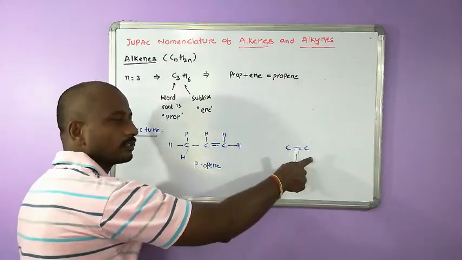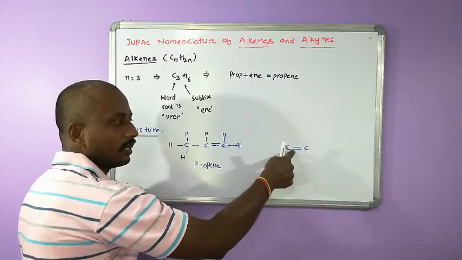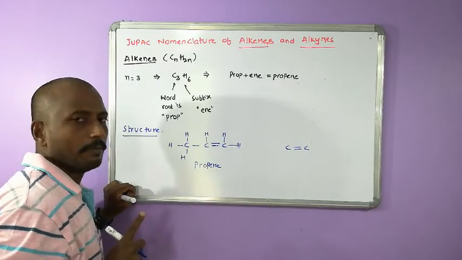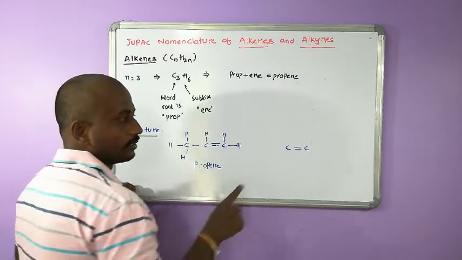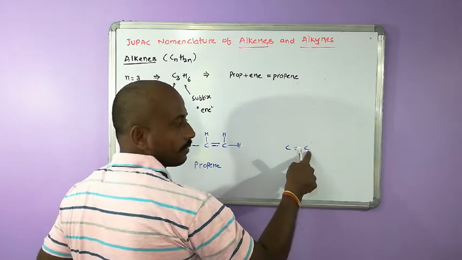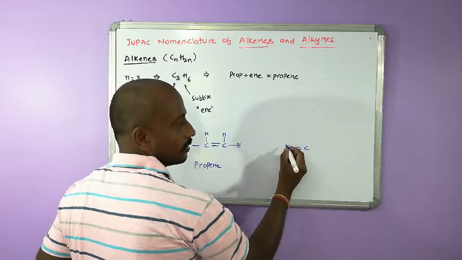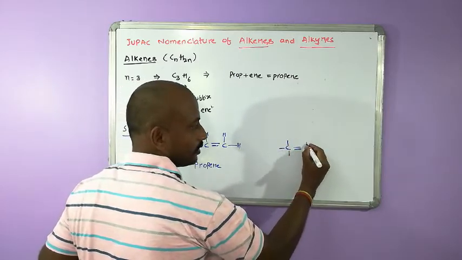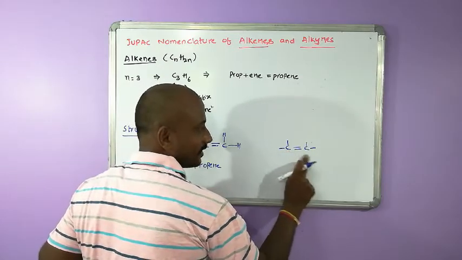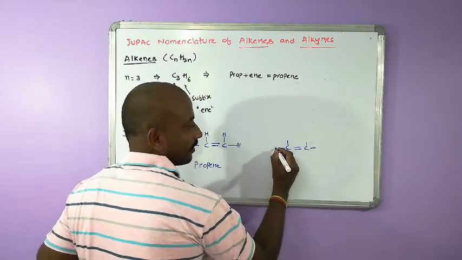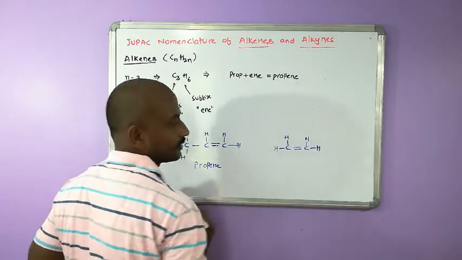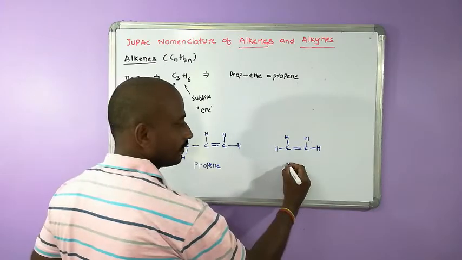So, only 2 carbons are there, and those 2 carbons should be bonded together by a double bond. Then count the number of bonds around each carbon. This carbon has only 2 bonds, and this carbon has only 2 bonds. So, keep 2 more additional bonds on each. Hydrogen, hydrogen, hydrogen, hydrogen. So this is the structure of ethene.